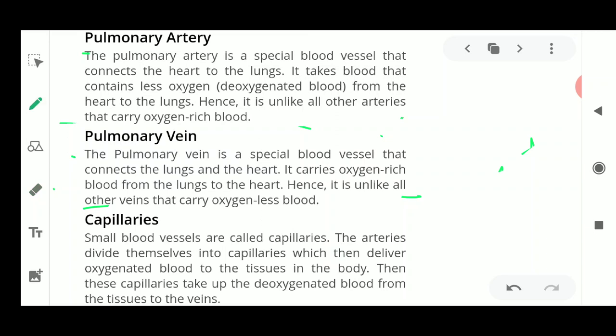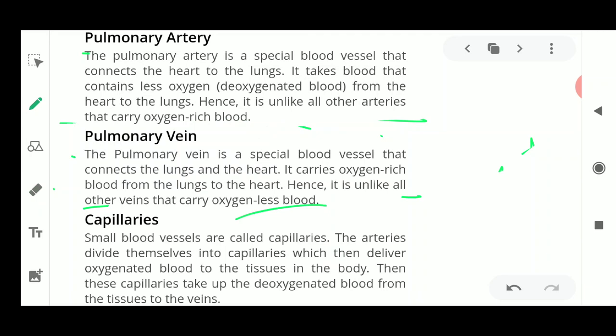So please remember, I'm just reminding it again, the only thing to be remembered here is that all the arteries carry pure blood, that is oxygenated blood, except the pulmonary artery, which carries deoxygenated blood. Similarly, all veins carry oxygen-less blood, except the pulmonary vein, which carries pure blood from the lungs to the heart.